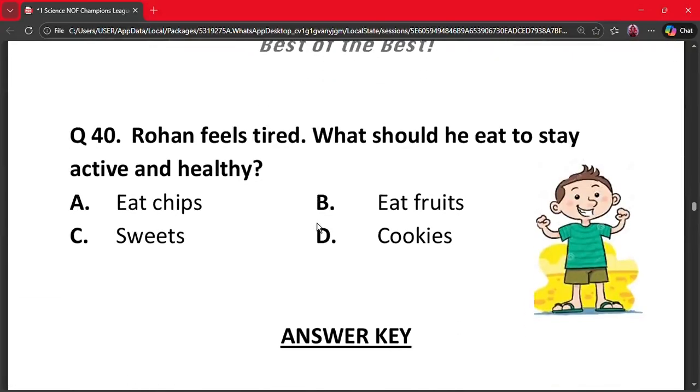Our last question is question number 40. Rohan feels tired. What should he eat to stay active and healthy? A. Eat chips. B. Eat fruits. C. Sweets. And D. Cookies. The correct answer is option B. Fruits give vitamins and energy to help keep the body healthy.